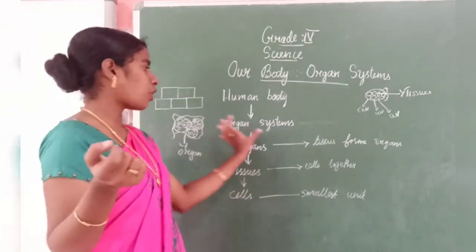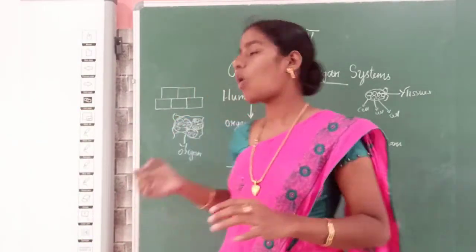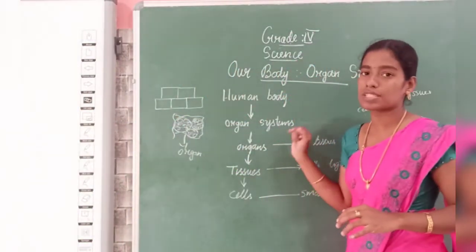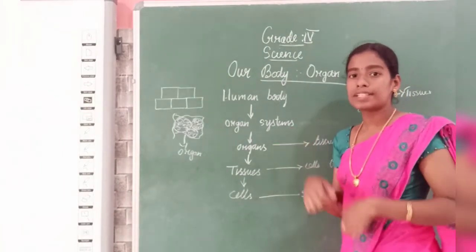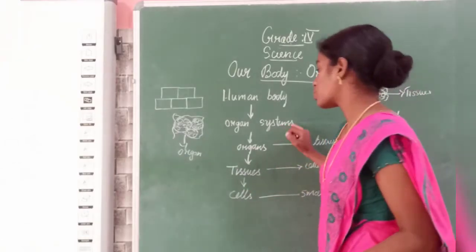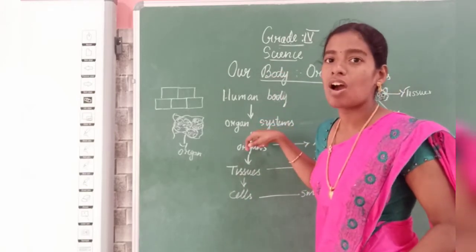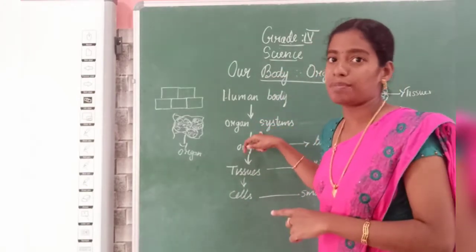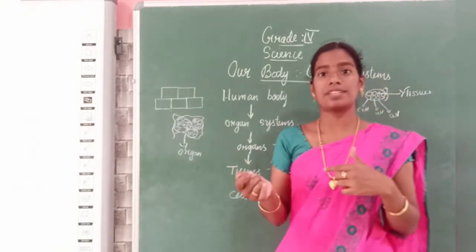When you consider an organ system, same example, the digestive system. The organs in that particular system are mouth, digestive tract, stomach, intestines, small intestine and large intestine. So, these organs combine to form this organ system. Again, consider another organ system, the respiratory system.